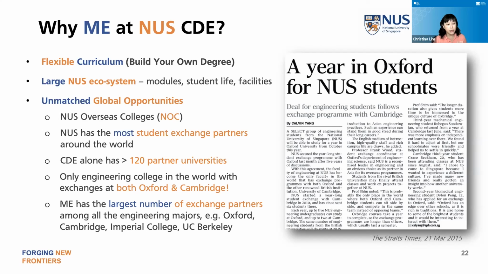Giving the example of Cambridge, chemical engineering students cannot go to Cambridge because there's no agreement, there's no chemical engineering department that we can agree with. It's part of chemistry. So ME students can go to Cambridge, but not chemical engineering students. So you will find that ME really has the largest number of options when it comes to overseas.